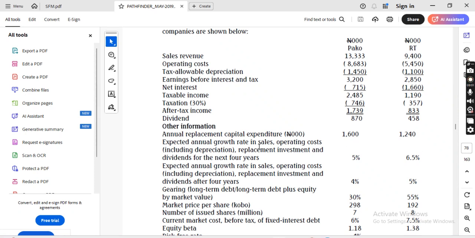Expected annual growth rate in sales, operating costs, including depreciation, replacement investment, and dividend for the next 4 years are 5% and 6.5%.